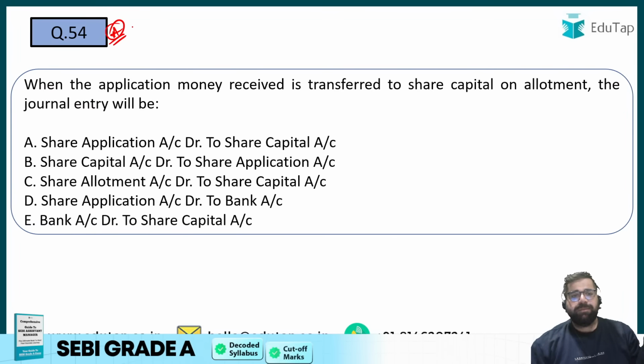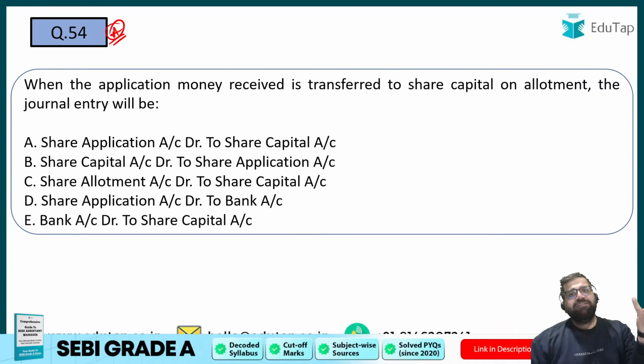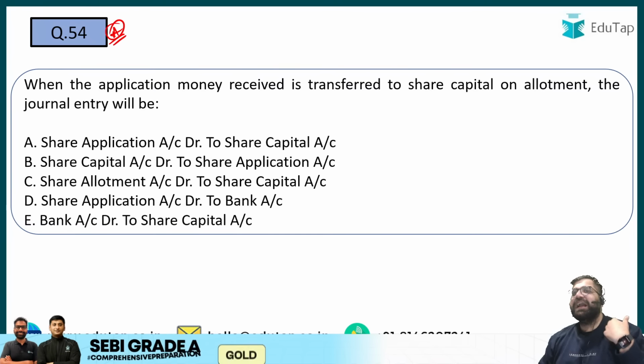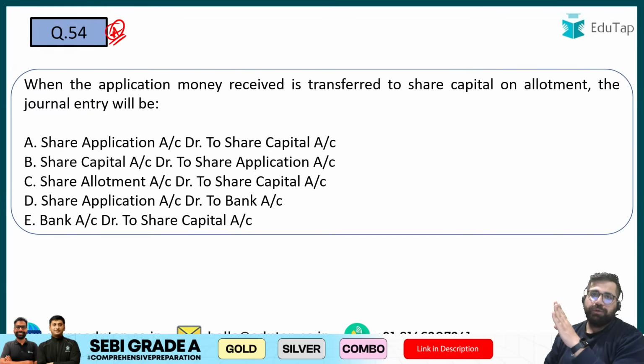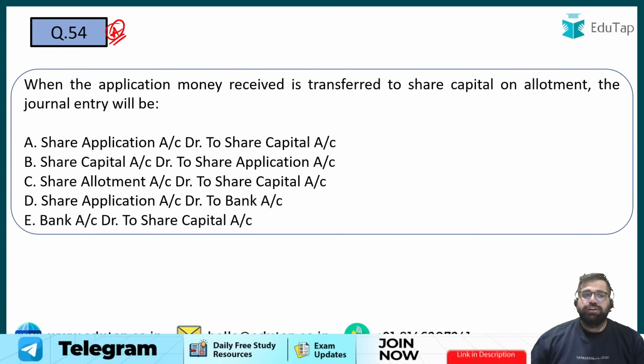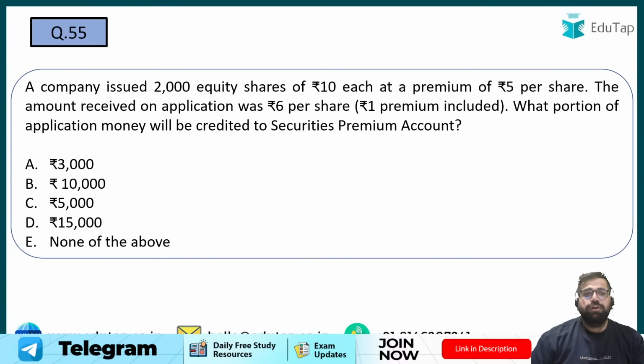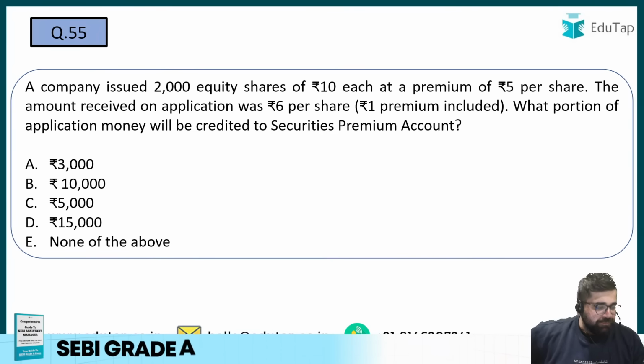We are transferring the money of share application to share capital. Whatever money we have received on the application stage, that we are transferring to the share capital account. Right? And this is all happening before the allotment starts. So my answer will be option number A. And this money will not be refunded because refunds will be made prior to this. So my answer will be A. Right? Question number 55.